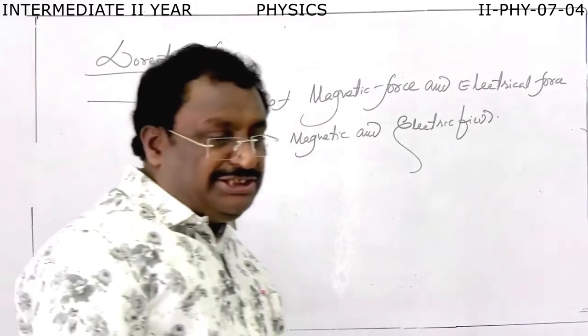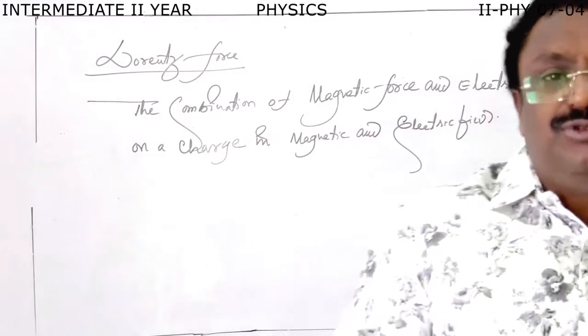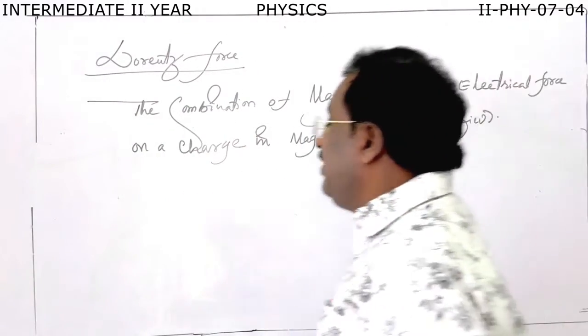So Lorentz force is nothing but the combination of these two forces, electric and magnetic forces.